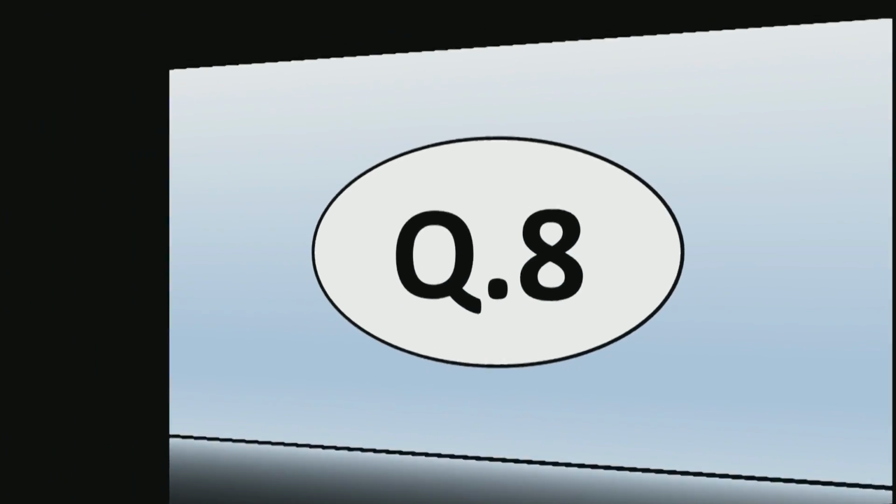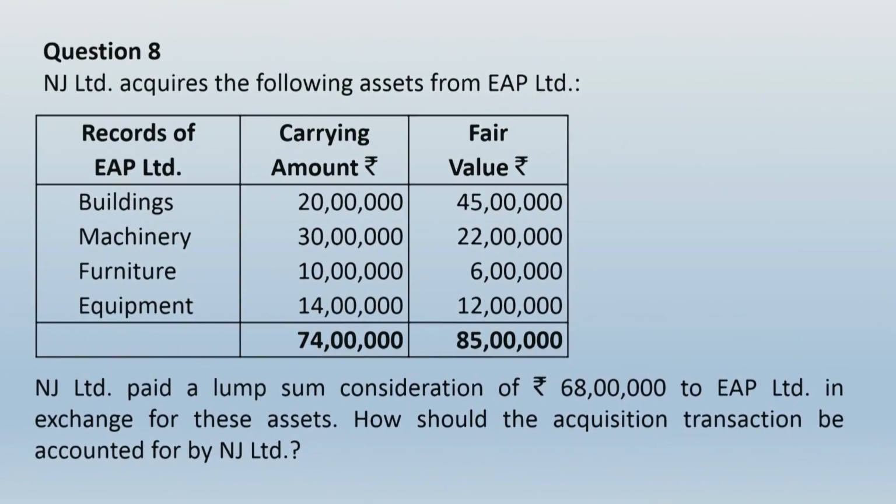Let us read this question. NJ Limited acquires the following assets from EAP Limited. Now you can see one thing, a list of assets is given to you as per the records of EAP Limited, and what is given is the carrying amount in the books of EAP Limited and the fair value of these assets.